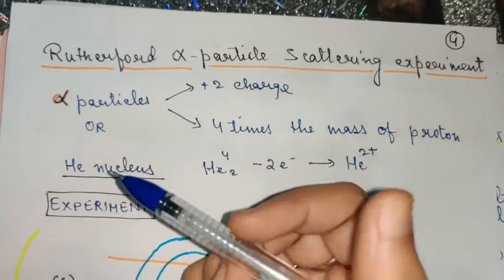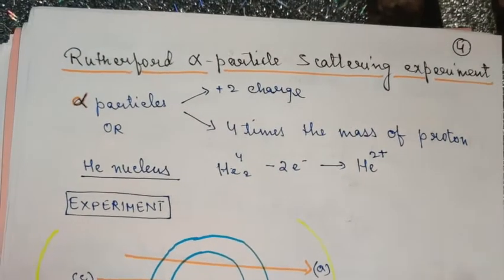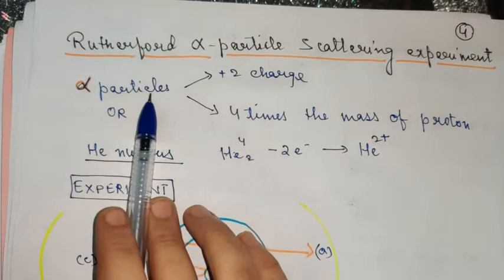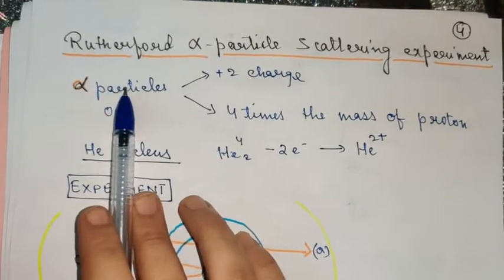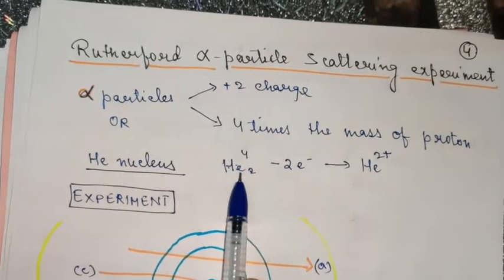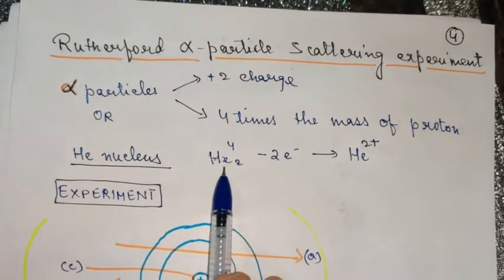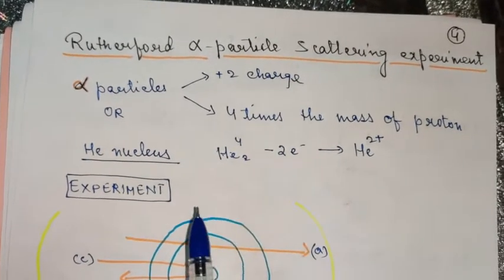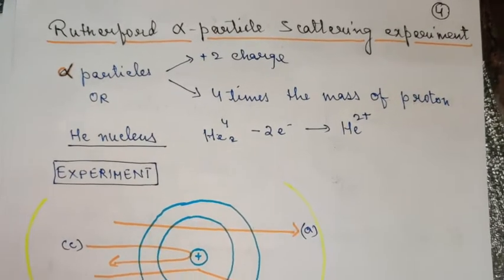So let us see what the experiment was, and before that let us know what an alpha particle is. Alpha particle is actually doubly ionized helium. Helium is the second lightest element in the periodic table, with atomic number 2 and mass number 4.